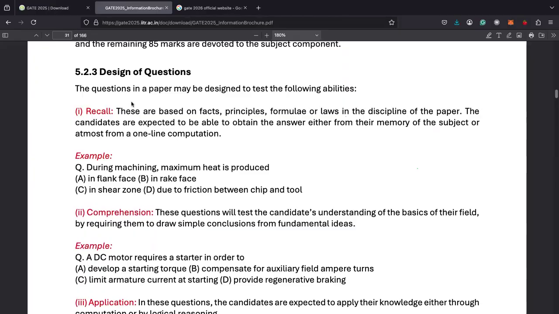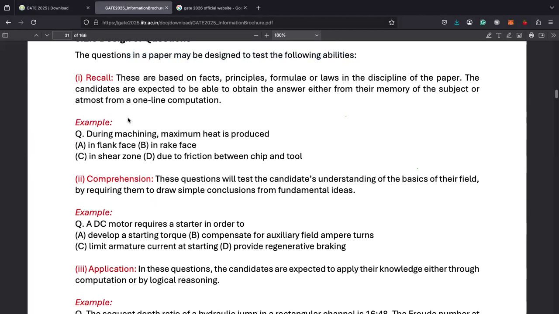So, design of questions. What types of questions will be asked in the GATE exam? Initially we read that there are different types of questions. The first is recall. These are based on facts. Let's say the sun rises in the east. This is a fact, nobody can change it. Principle, formula, laws, or discipline of the paper.